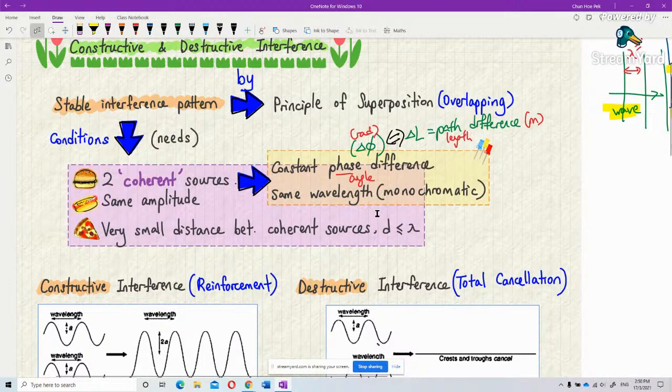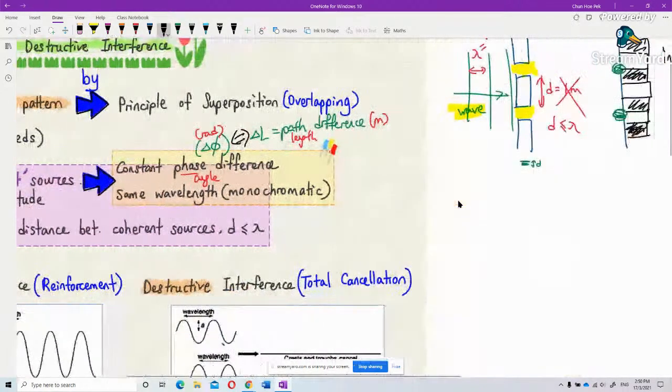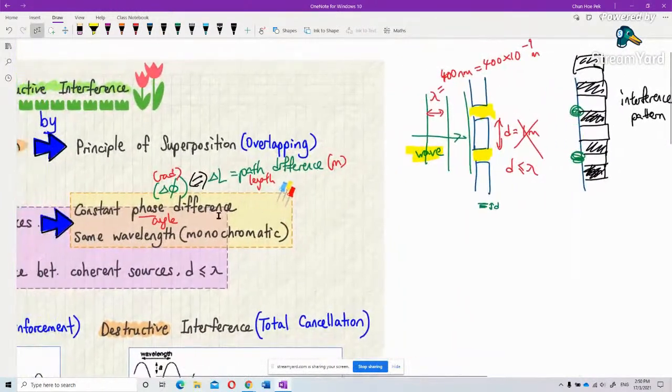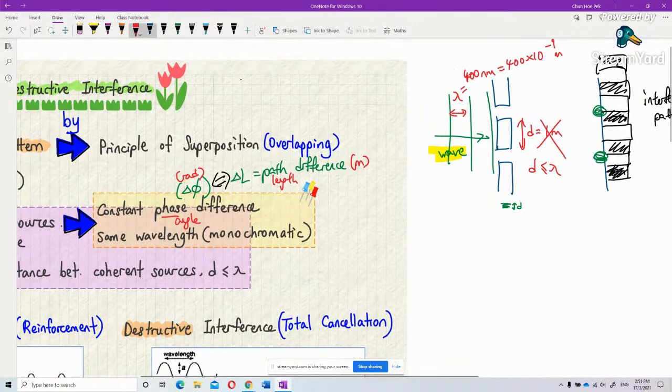What is meant by same wavelength, or monochromatic? Monochromatic means these two lights must be the same kind of light, like both of them are red light. That means one color.